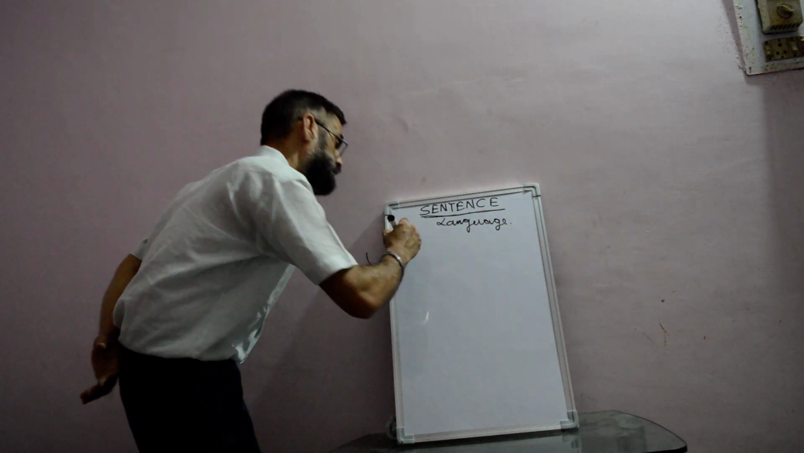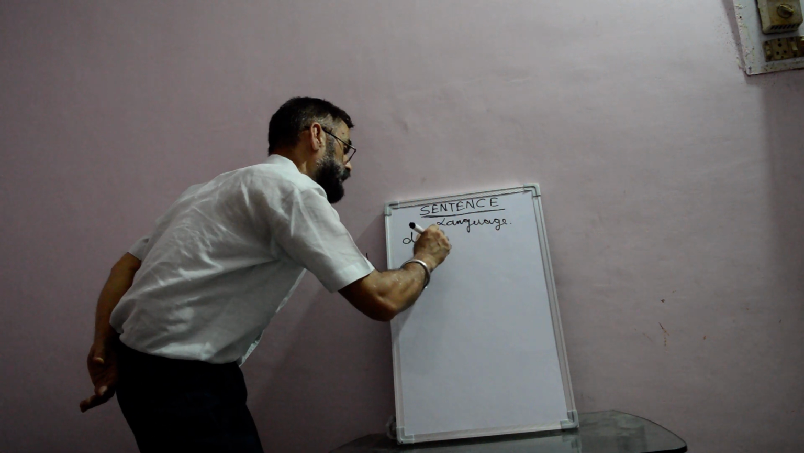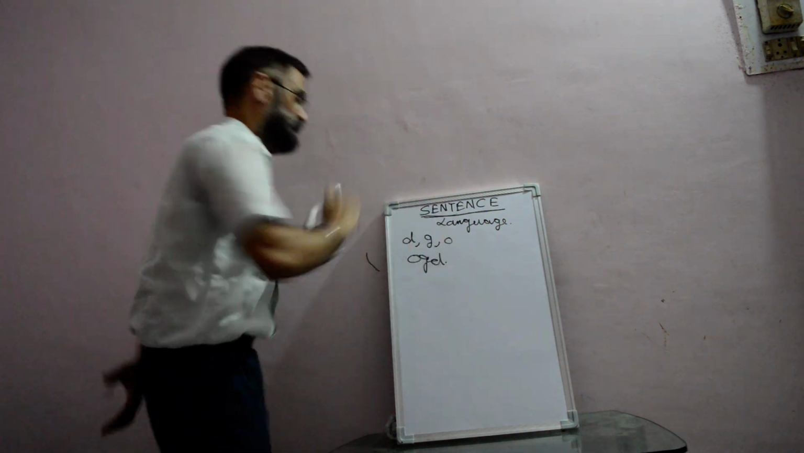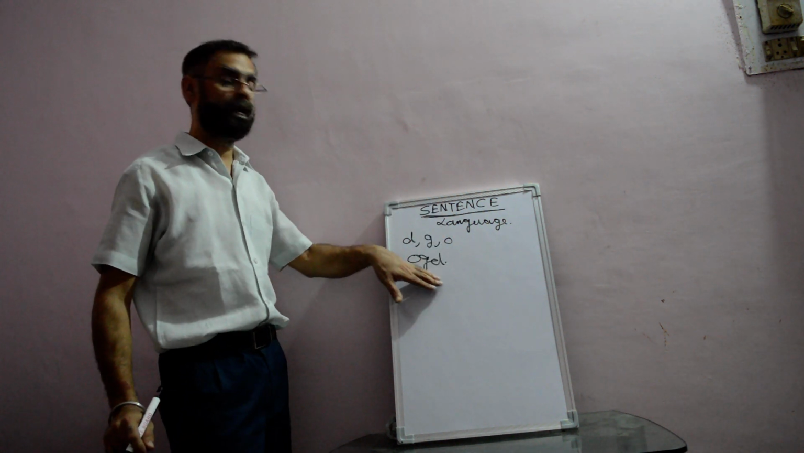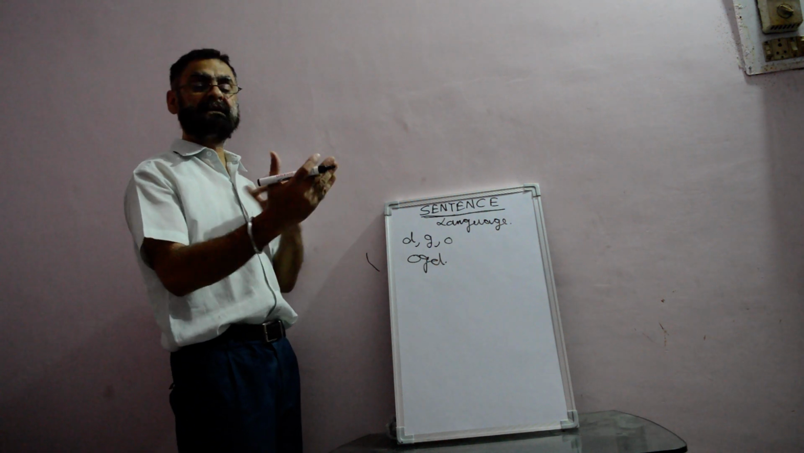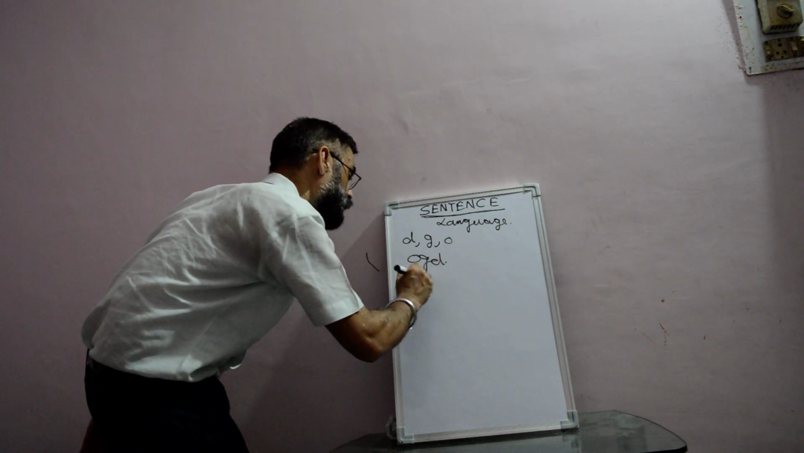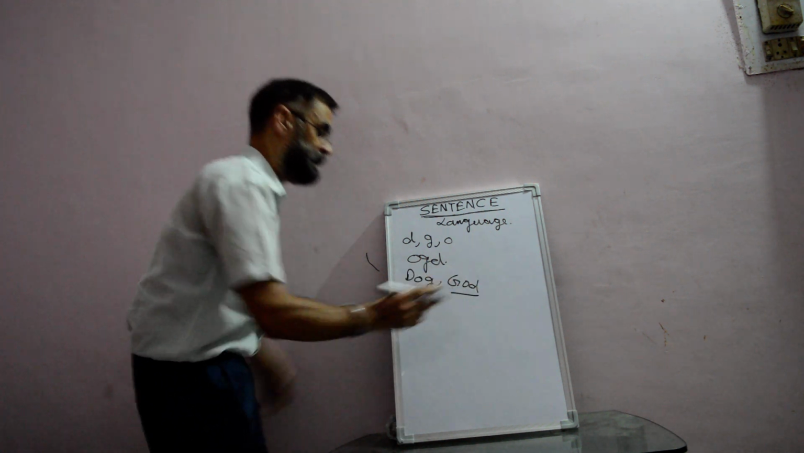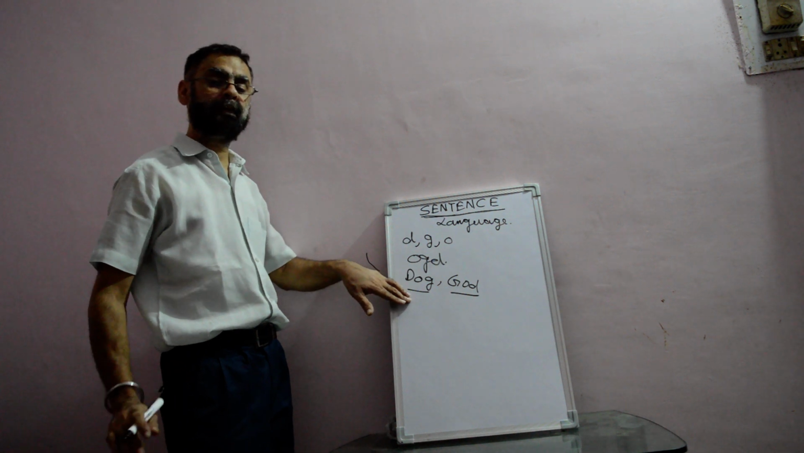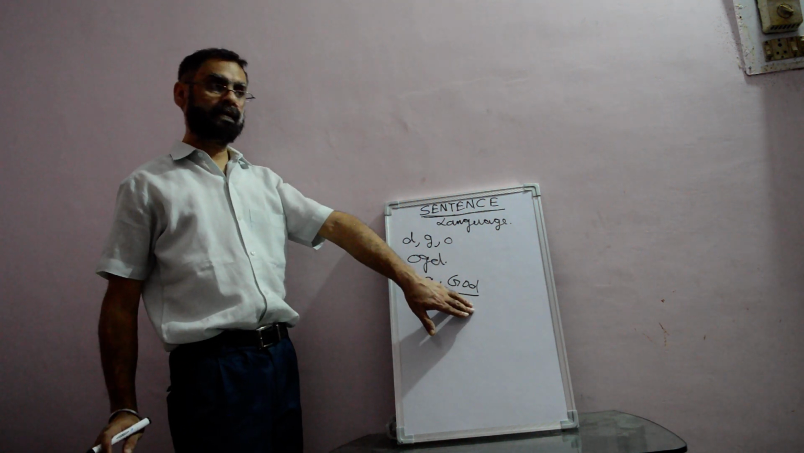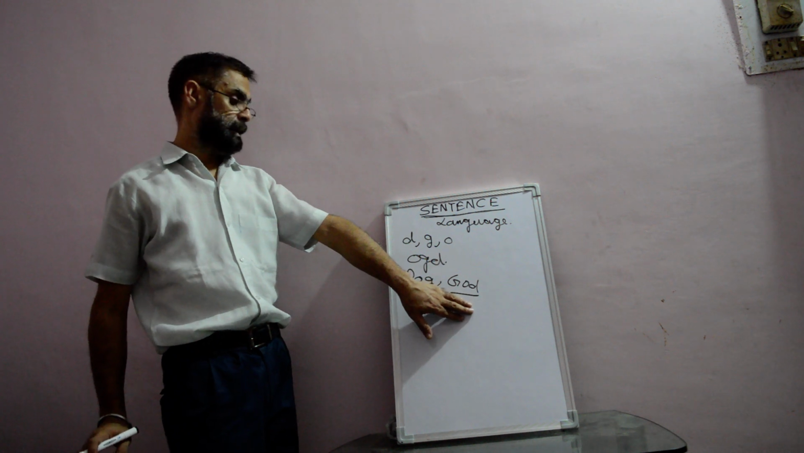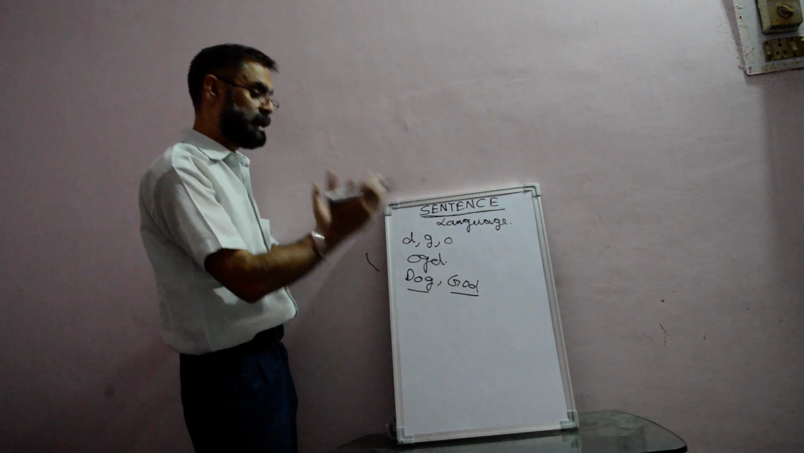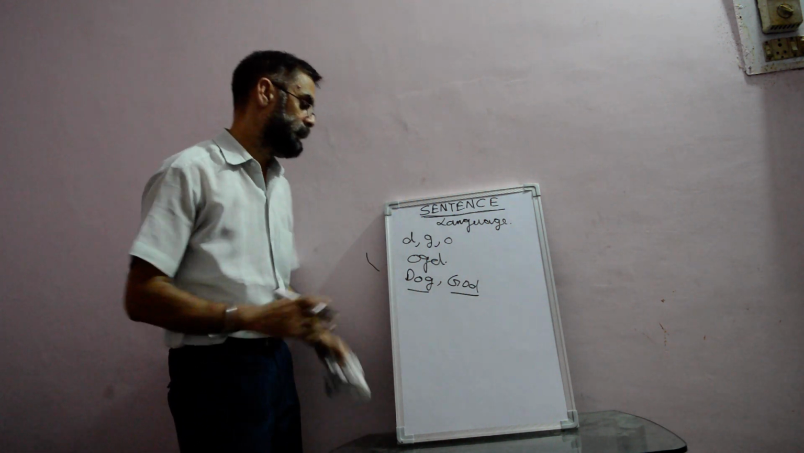Now students, suppose there are three alphabets D, G and O, and I randomly write them O, G, D. Does it give any meaning? No, it is not giving any meaning. But if I rearrange the alphabets like D-O-G or G-O-D, now these two are giving meaning. D-O-G means dog, that means I am talking about an animal. G-O-D means God, that means I am talking about the Almighty. So we can say the collection of alphabets which gives a complete meaning is called a word, right?